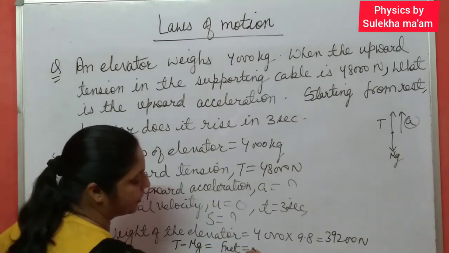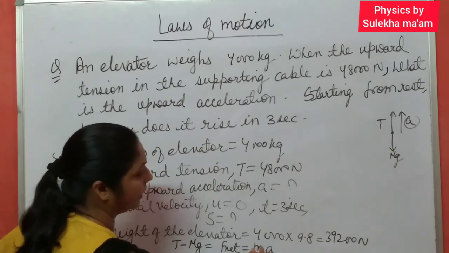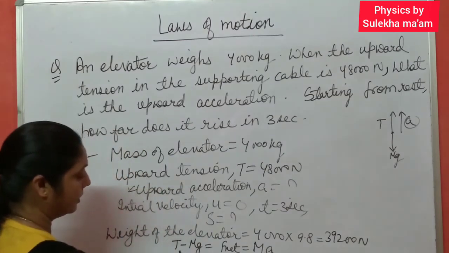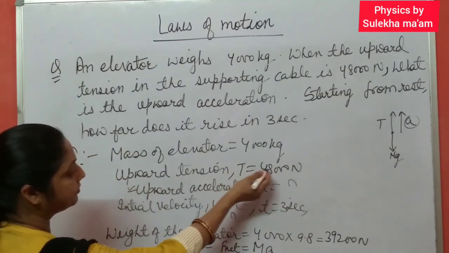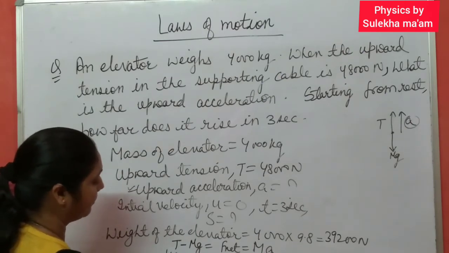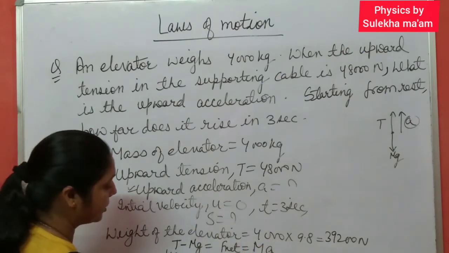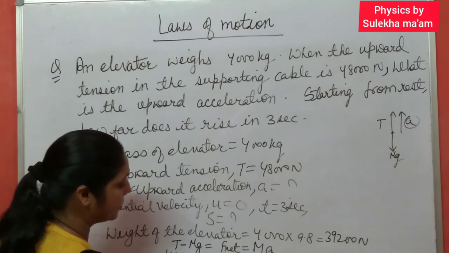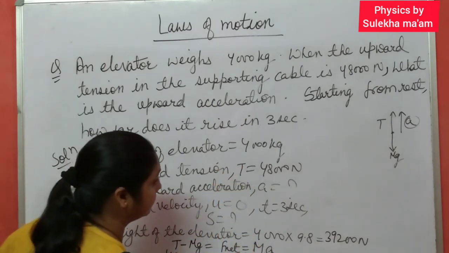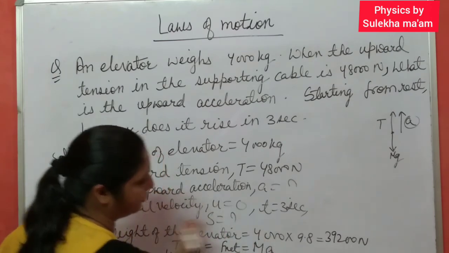And net force is what? m into a. Right. Now T is what? 48,000 minus weight is how much? 39200 equal to ma. Mass is what? 4000. And acceleration you have to find.